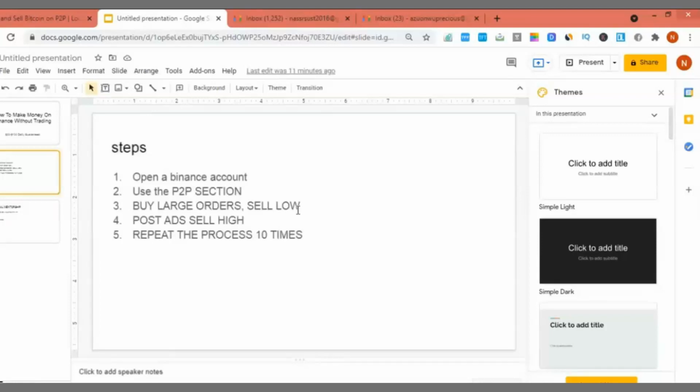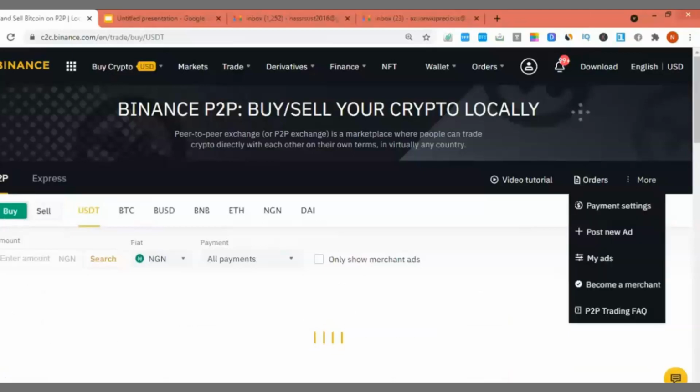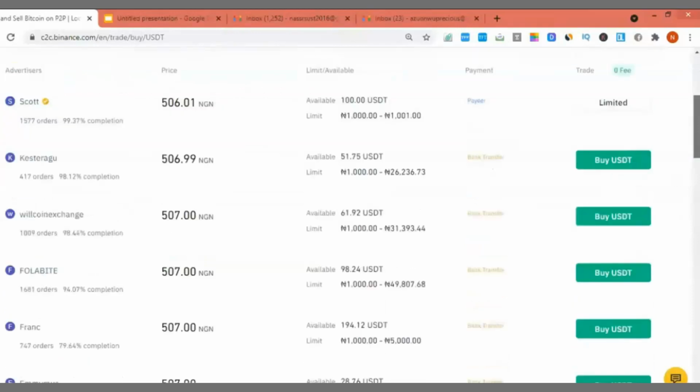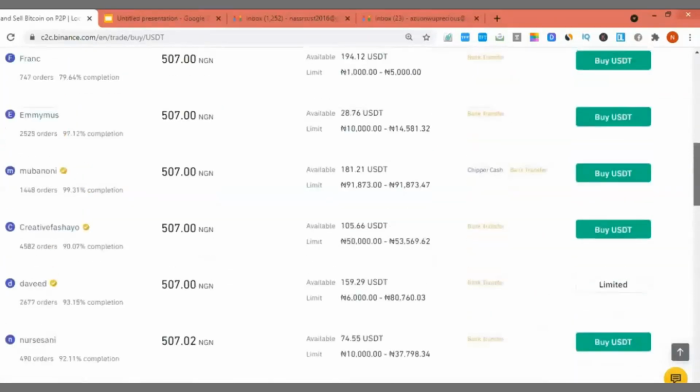Now the next one is that you post buy ads. How this one works is that if you look at the market rate here, let me go back. Look, this side is the buy market rate. So they just follow me. This is what people are currently buying at right now. These are the best rates.